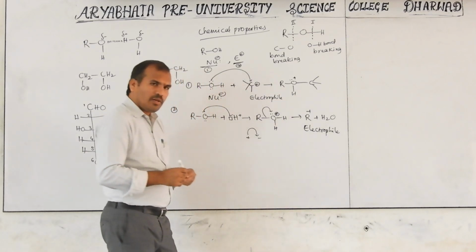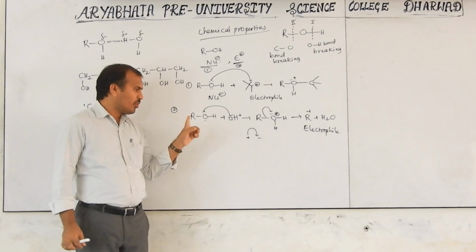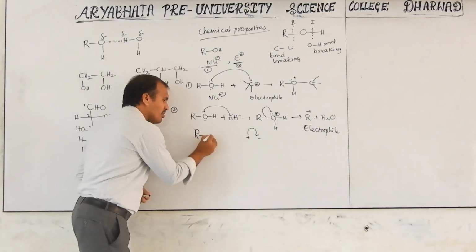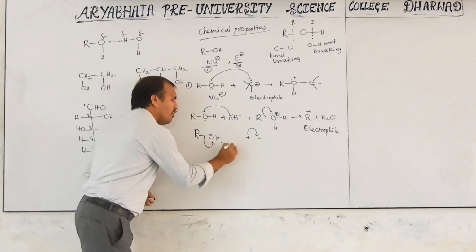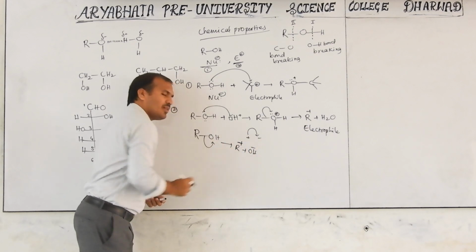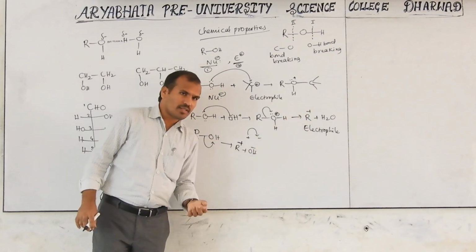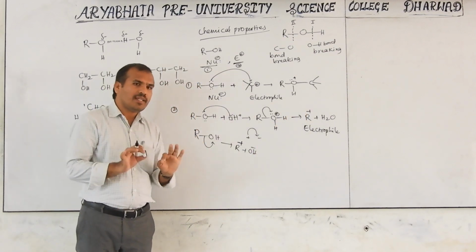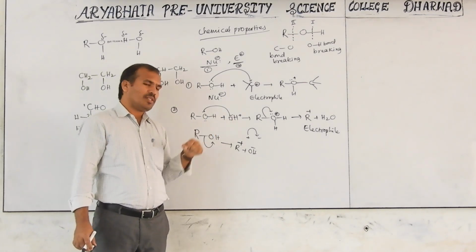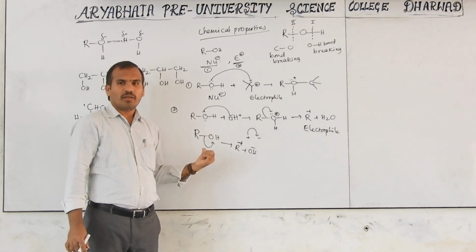Keep in mind, OH is not a good leaving group. OH will not leave easily. Then we may ask, sir, can you write it like this also, possible or not? Then immediately we can write OH minus and R plus. But like this is not good. Here also R plus is there, but OH is not an easily leaving group. It is an easily leaving group when H plus is added. In acidic medium it is a good leaving group, but not in a normal medium, because leaving group